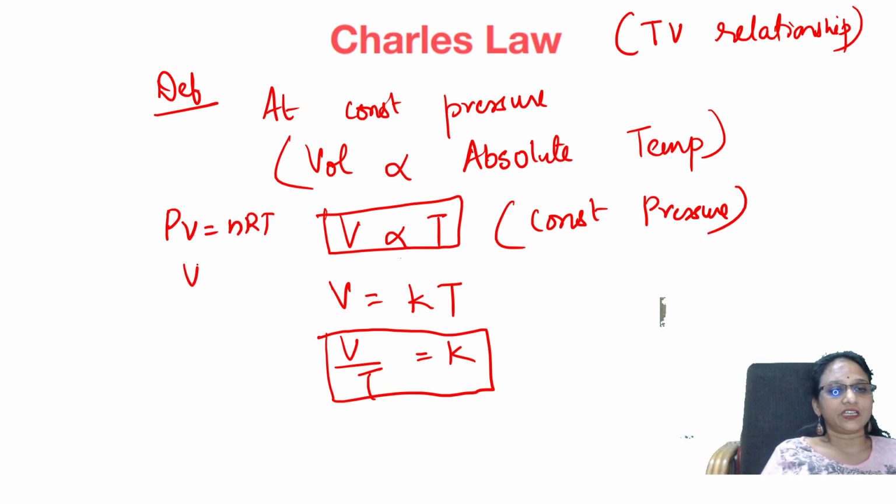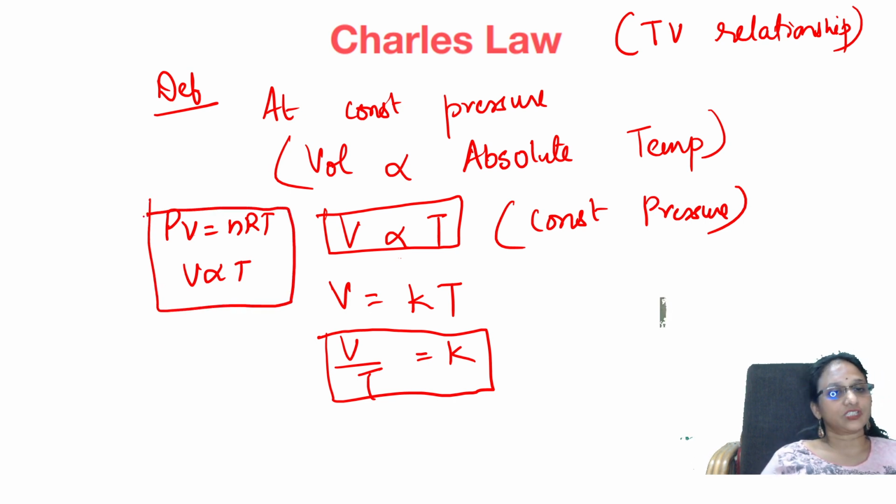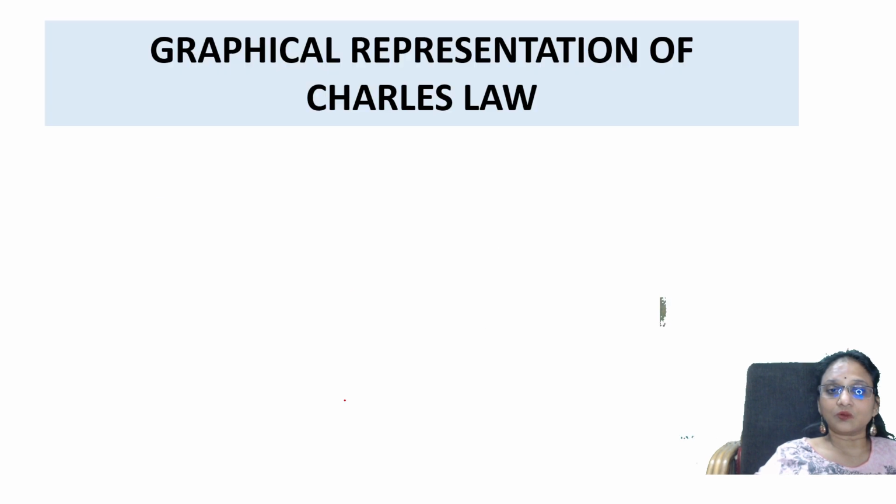So isn't it V directly proportional to T? That's all. It's simple. This is your Charles law. Done. Now this graphical representation of Charles law, when you check here, you see